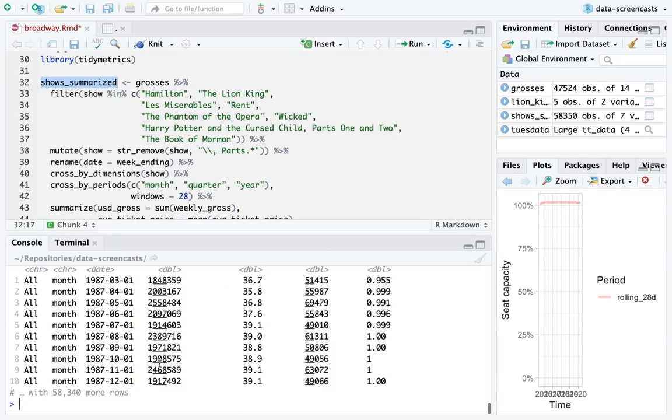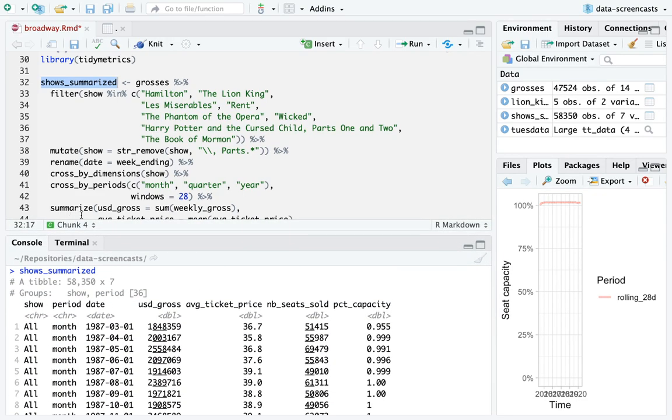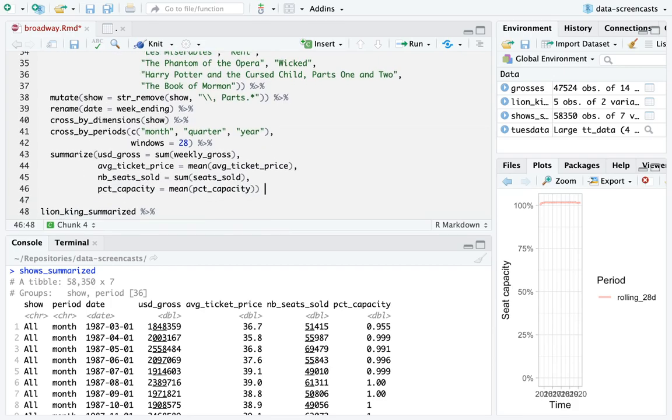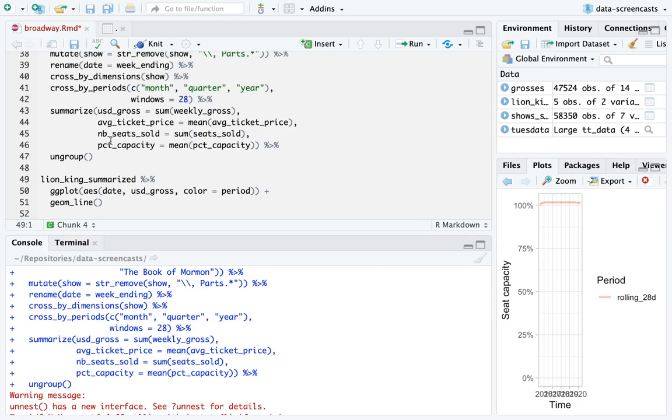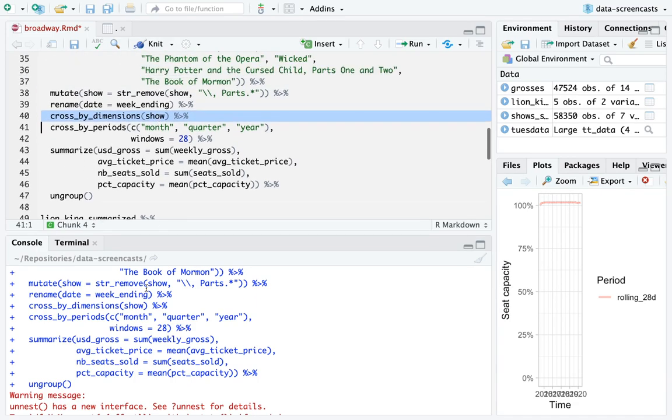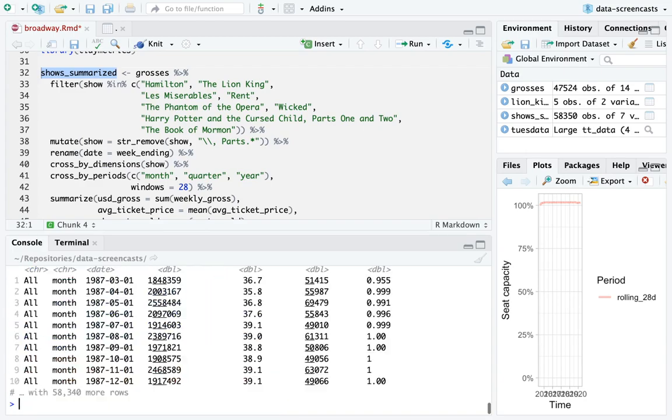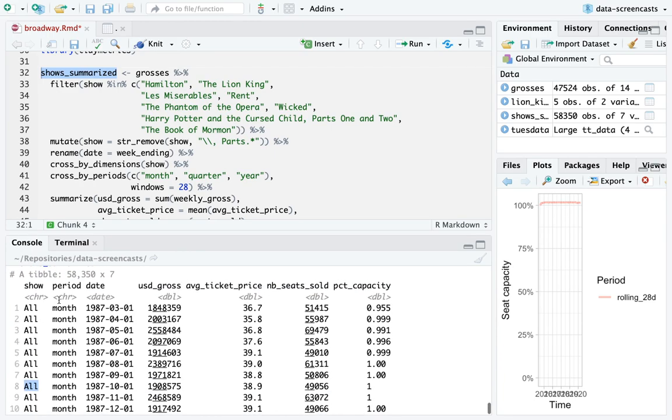Here, shows summarized. I'm also going to throw in an ungroup. What happened is, after group by and summarize, cross by added a level called all. Check out that level in show. It's called all. That summarized across every show. So across these 1, 2, 3, 4, 5, 6, 7, 8 shows, the average ticket price in 1987 was $36.